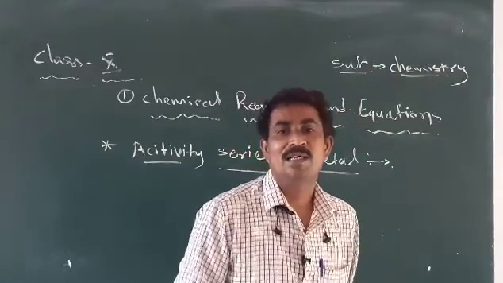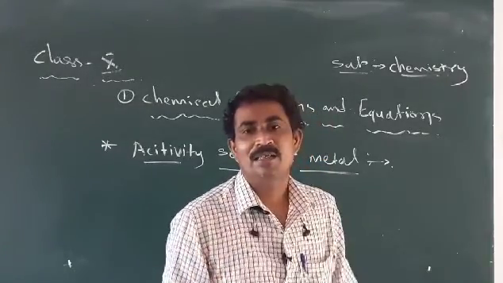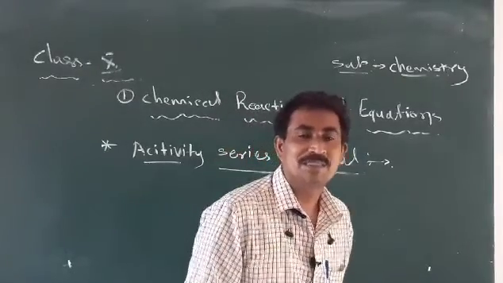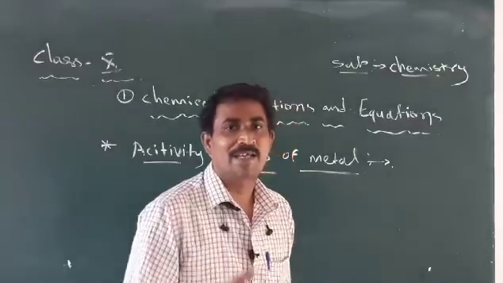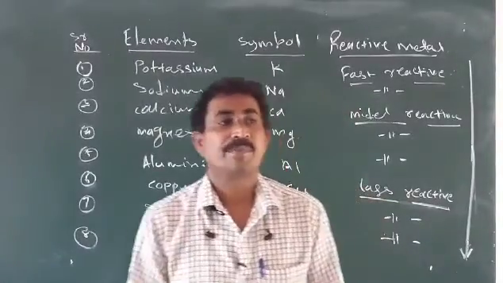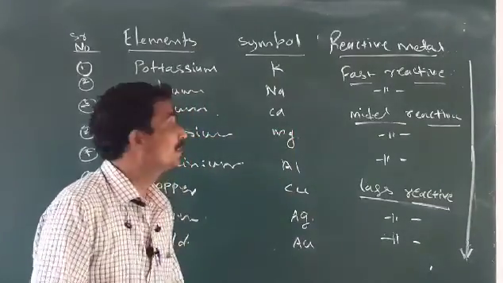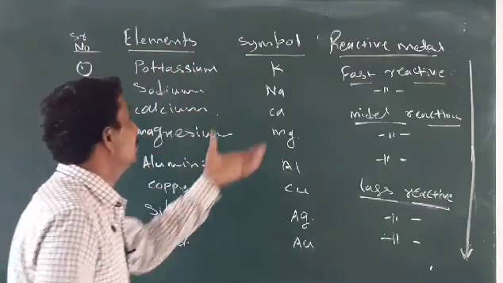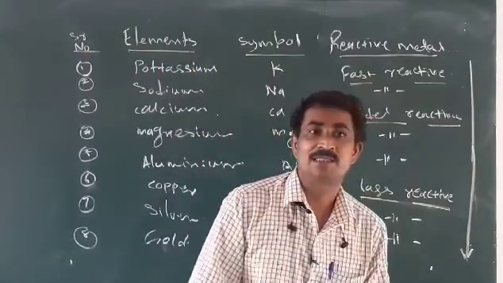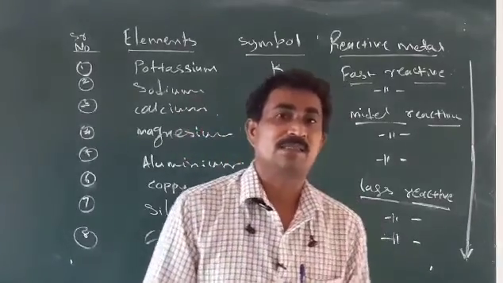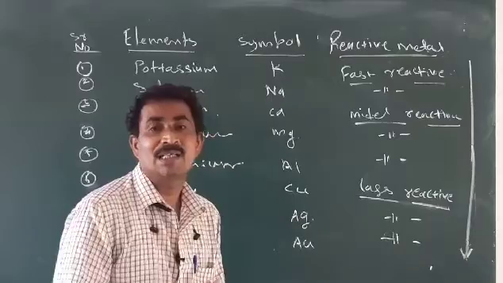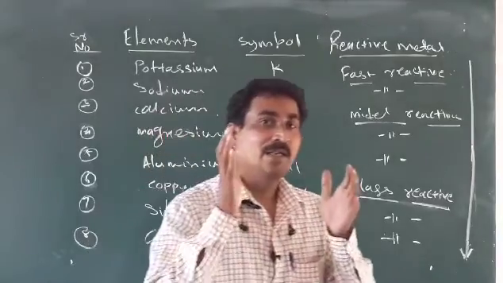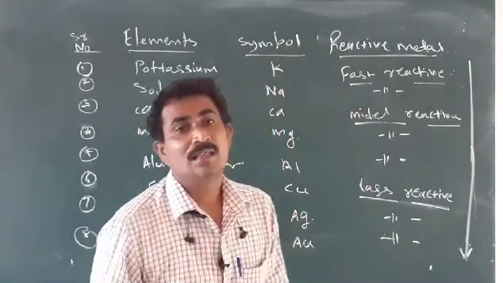Okay, now I will draw the diagram, and in that diagram you can identify how the metal groups are there. This is the chart I made of metals. In the chart, first we took the serial number, then the names of the elements and their symbols, and how their reactivity goes, which we discussed in the previous class. The metals are divided into three categories: fast reactive metals, middle reactive metals, and last, less reactive metals.